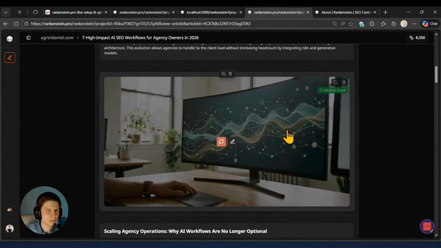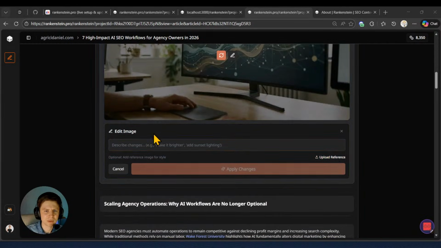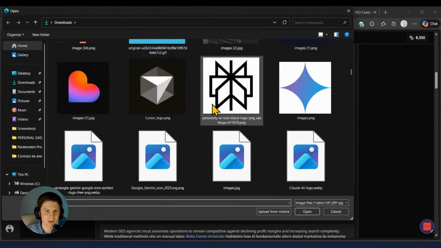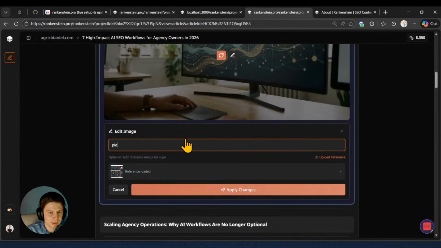So for example, this blog is about N10, right? Maybe this image here, we can press on edit. Again, we can just upload a reference. I'm going to attach here an N10 workflow. Let me search for an image, maybe of an N10 workflow. Look at this. Perfect. Boom. So please change the screen image to this attached.